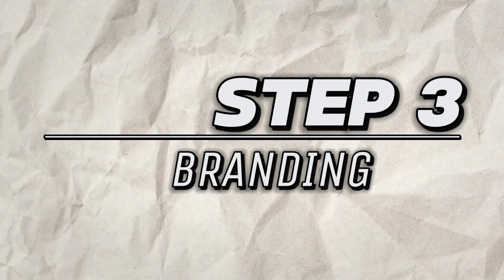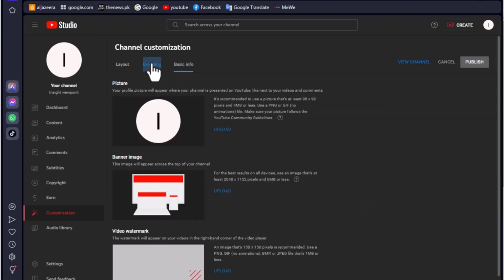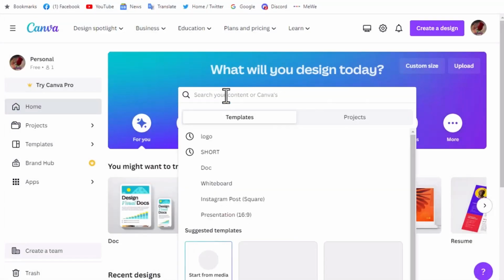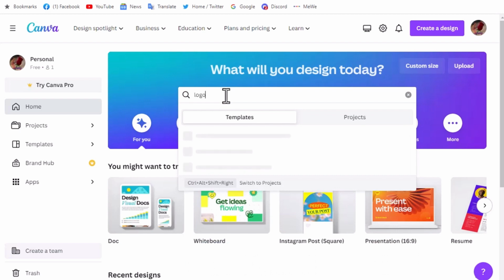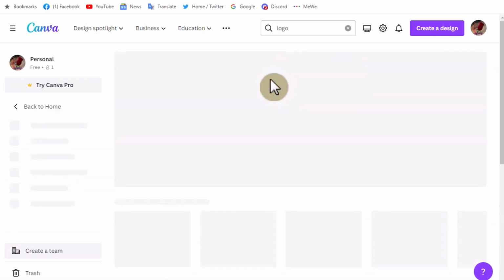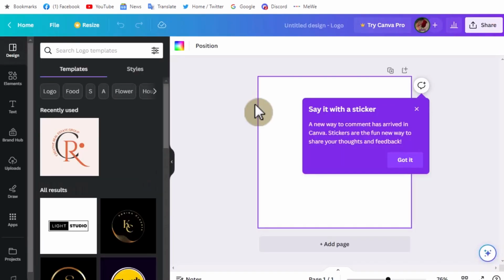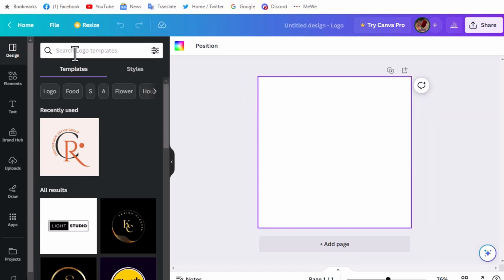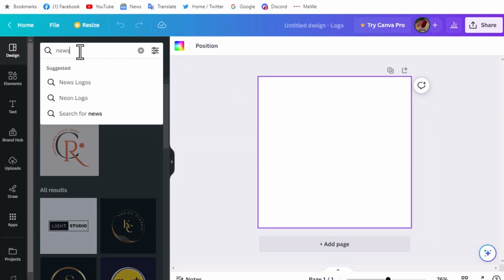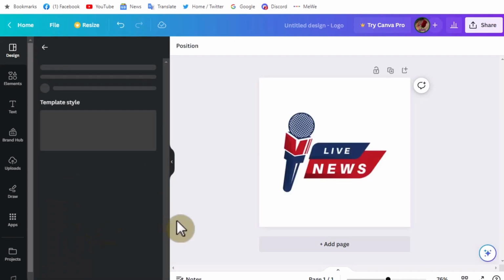Now step 3, branding. Okay, now we need to upload a channel logo and channel banner. To create a logo and banner, I will use Canva. You can use any other tool as well. After logging in to your Canva account, search for logo. Then click on blank. You will see a variety of logo templates. Since we need a news channel logo, search for news logo in the search bar. I like this logo.